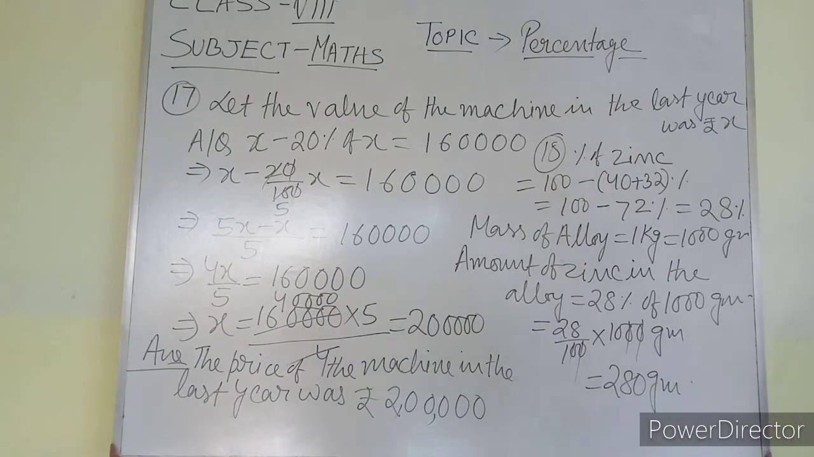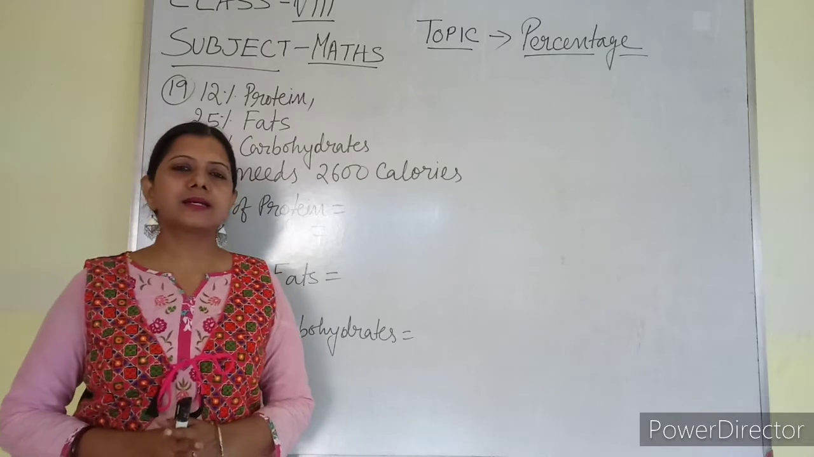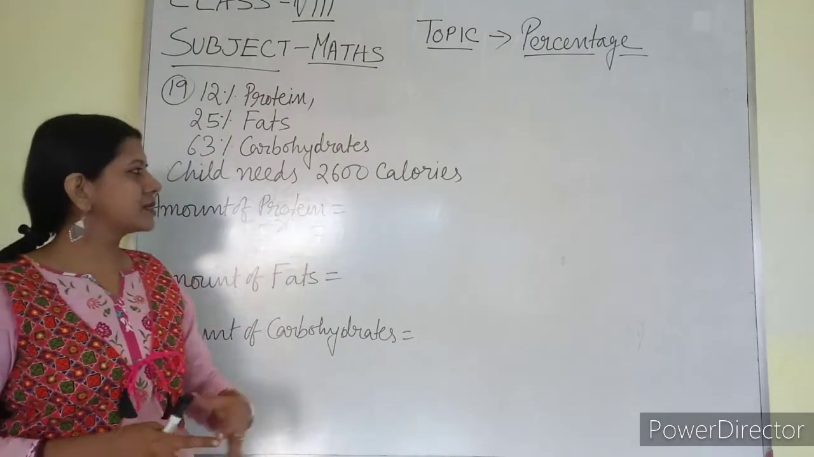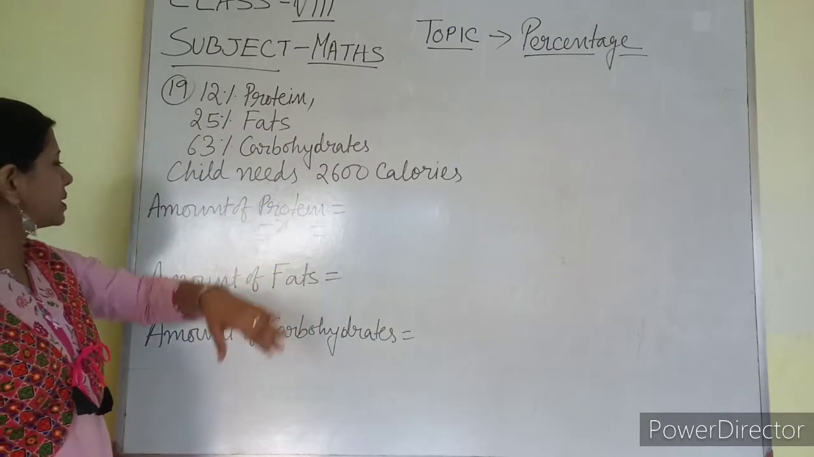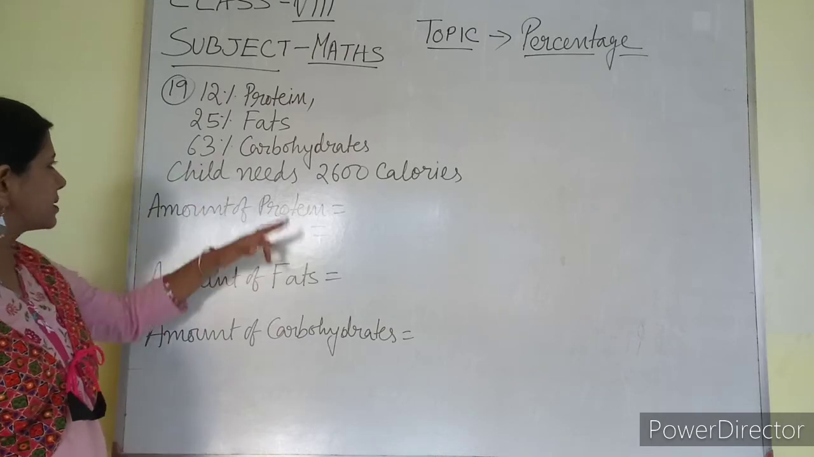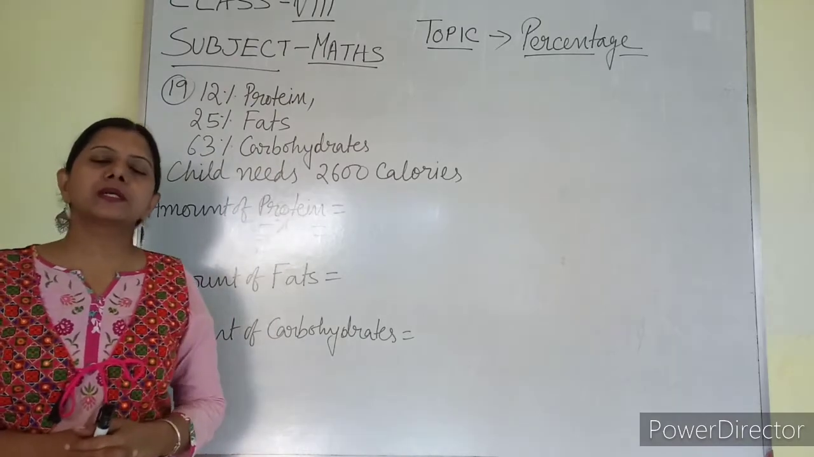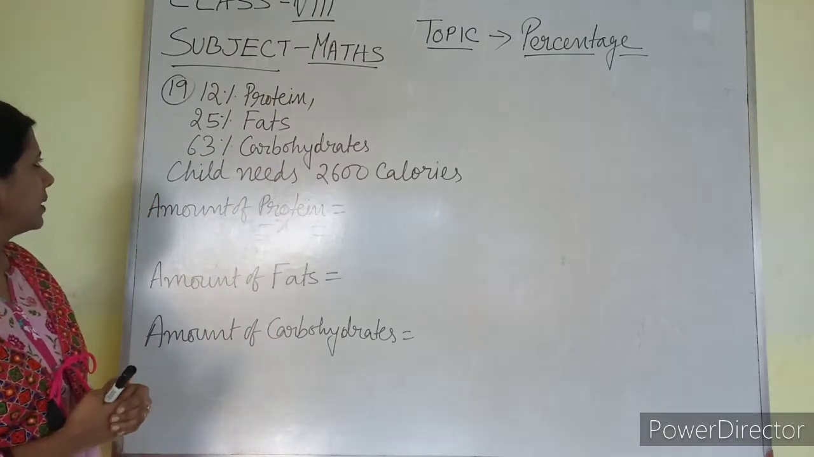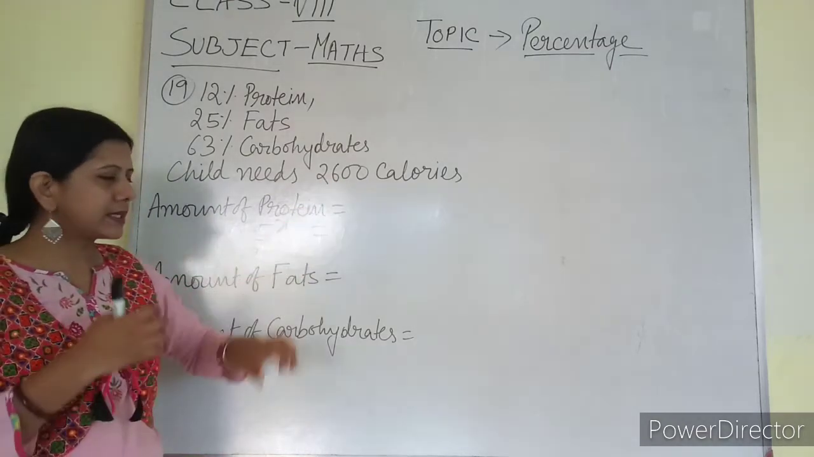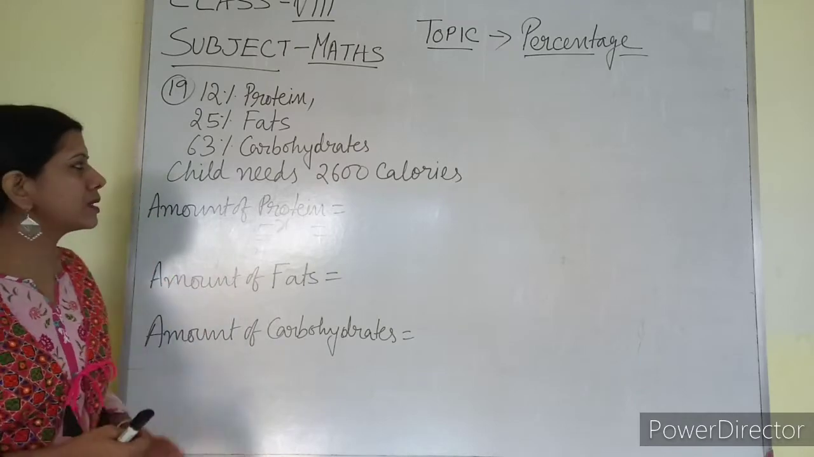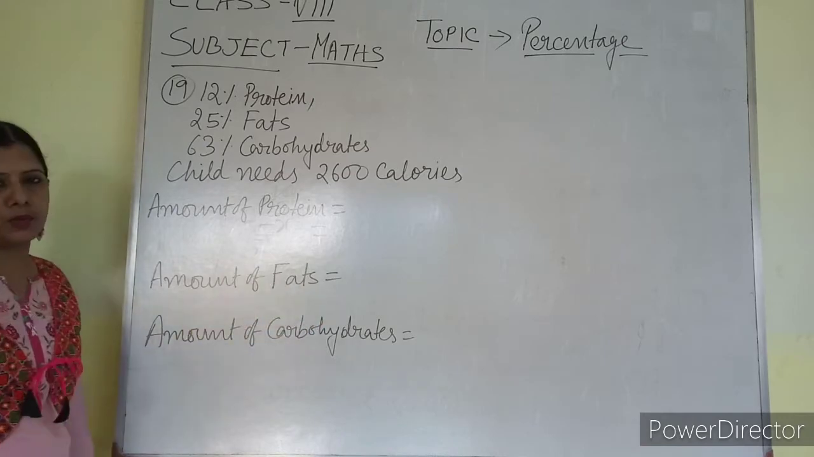Okay, now question number 19. In question number 19 it is given that a child needs 2600 calories. Out of this, a child needs 12% protein, 25% fat, 63% carbohydrate. It is given in the book that these are the percentage requirements of fat, protein and carbohydrate. All these together consist of 100%, and there are this many total calories. So you have to find out the actual amount of calories for protein, for fat and for carbohydrate.